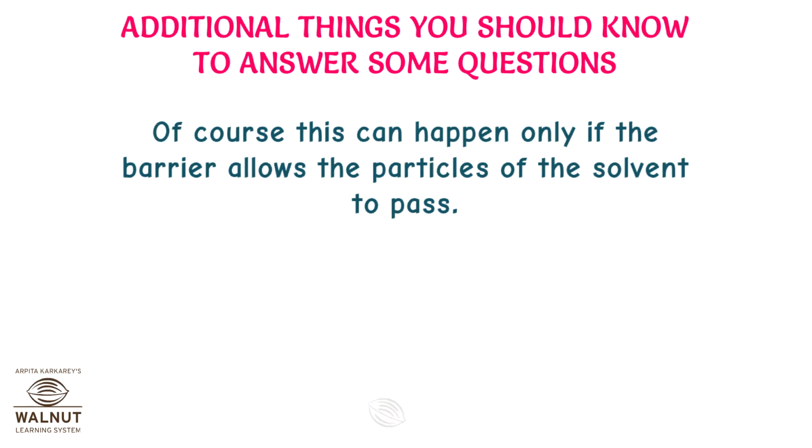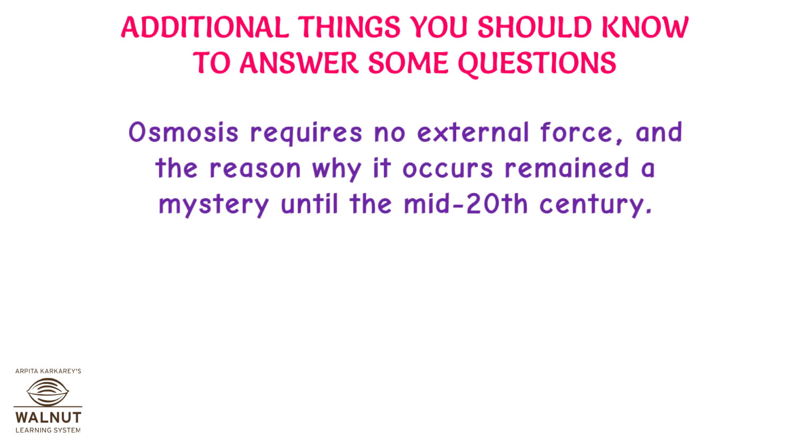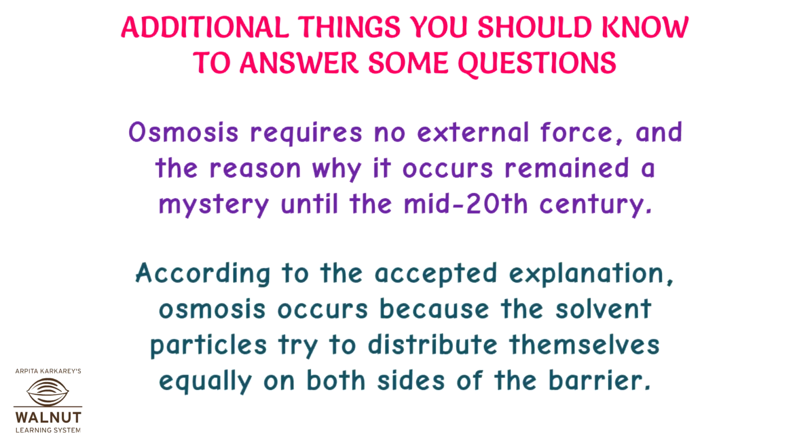Of course, this can happen only if the barrier allows the particles of the solvent to pass. Osmosis requires no external force, and the reason why it occurs remained a mystery until the mid-20th century. According to the accepted explanation, osmosis occurs because the solvent particles try to distribute themselves equally on both sides of the barrier.